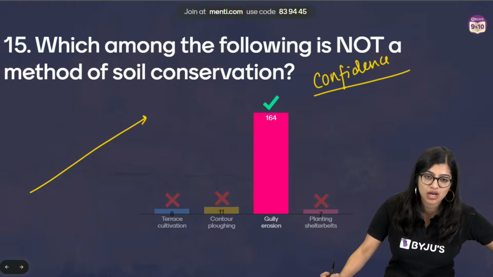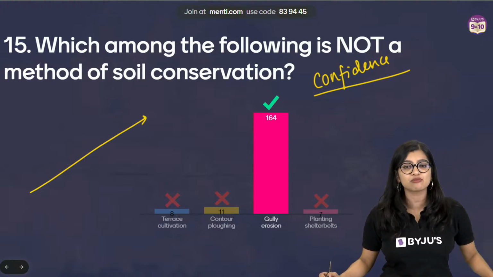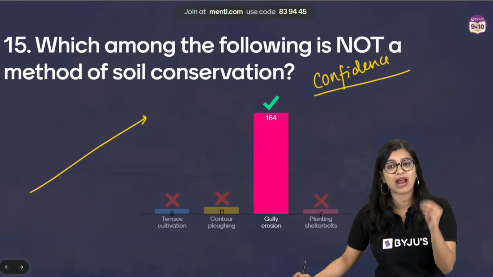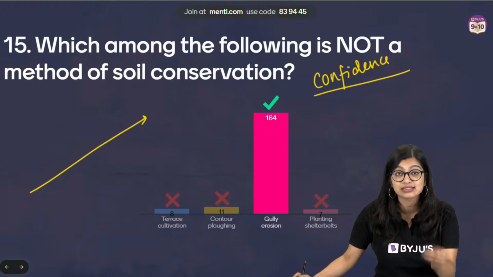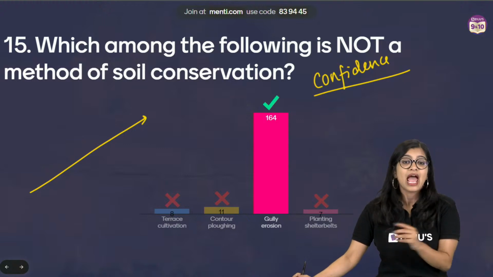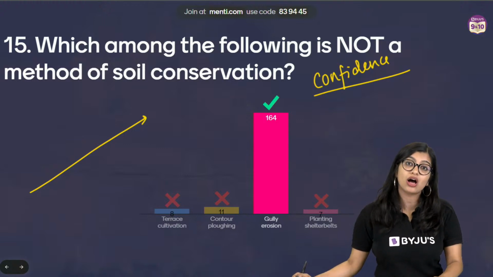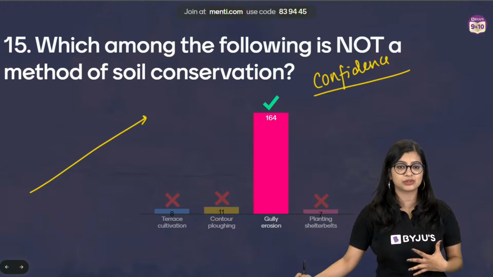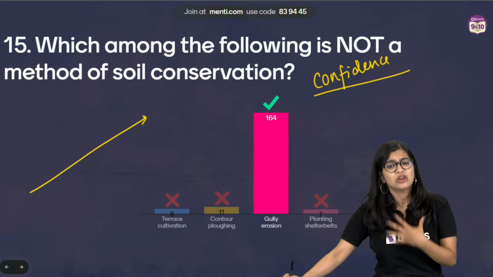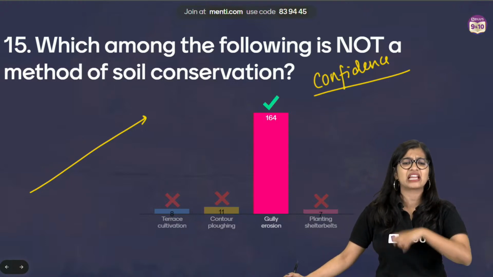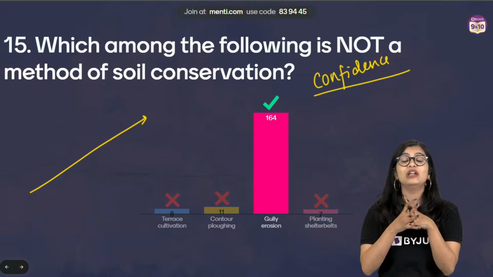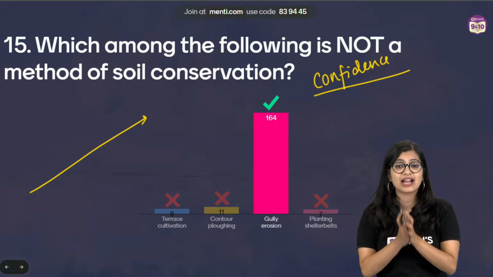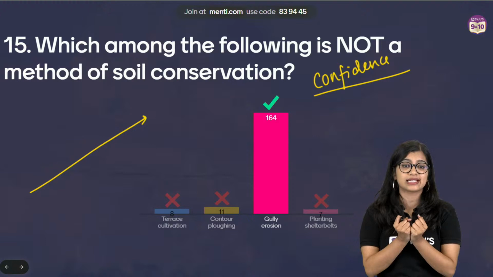right? Progress is a journey. Progress is not something that comes overnight. Success is not something that comes overnight. Success comes with practice, hard work, consistency and commitment, right? And it need not be a journey which you go alone. It's a journey that we go together. So you just need to trust me. You just need to believe in me. We will go over and over this chapter 10,000 times such that you will know everything, right? So you just need practice, and for that you need some confidence in yourself, right?